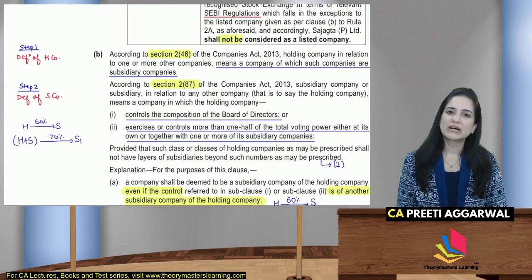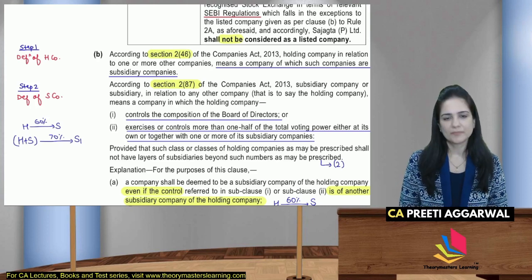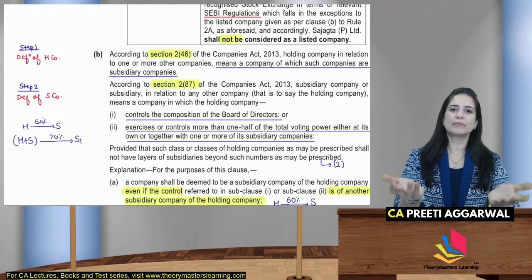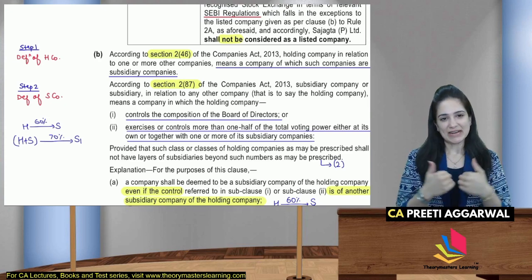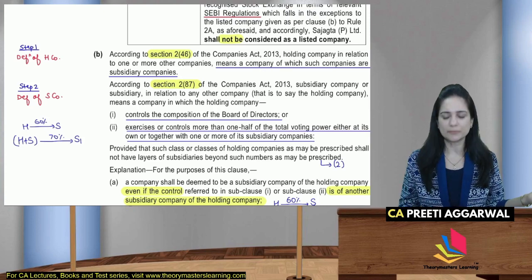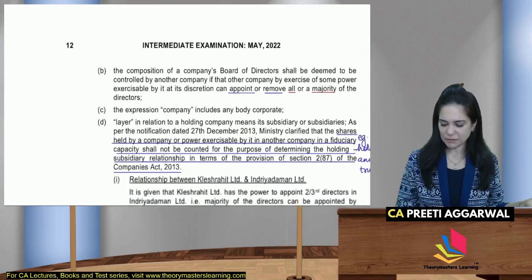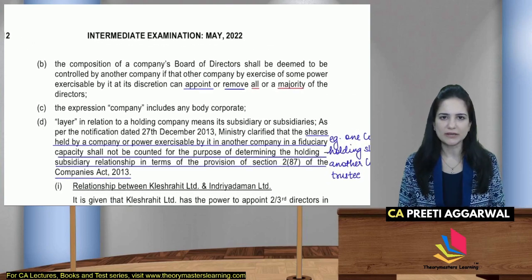Now you need to first write the definition of holding company. I am holding if you are my subsidiary. Then you also need to write the definition of subsidiary. I am a subsidiary if you can control the composition of the board. How is the composition controlled? If you can appoint or remove all or a majority of directors, then you are my holding.